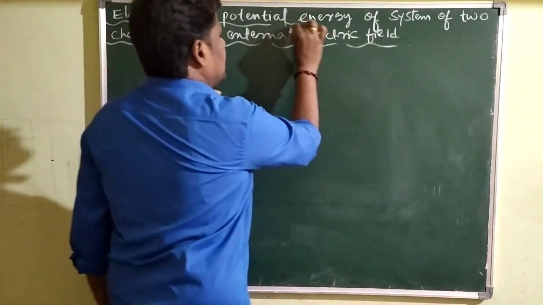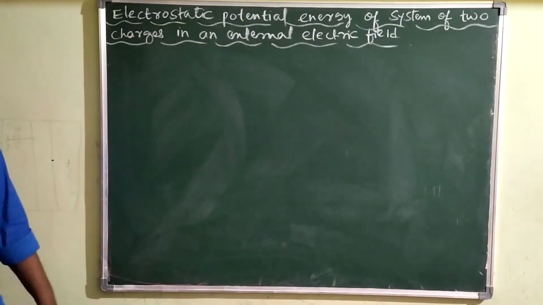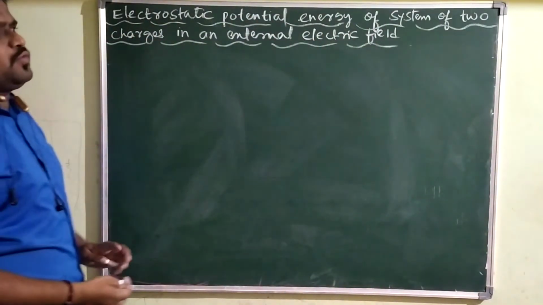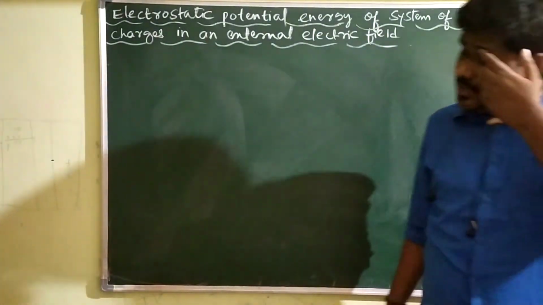Let me derive an expression for electrostatic potential energy of a system of two charges in the presence of an external electric field.